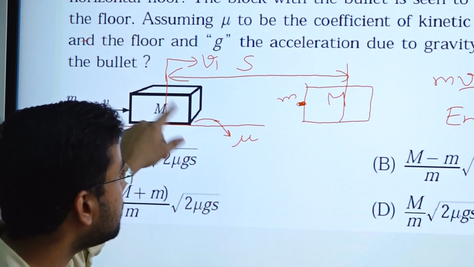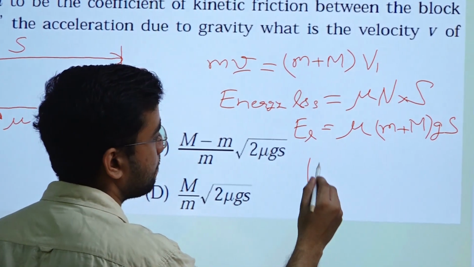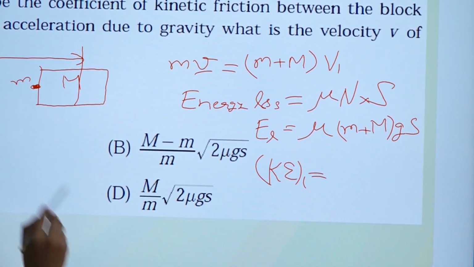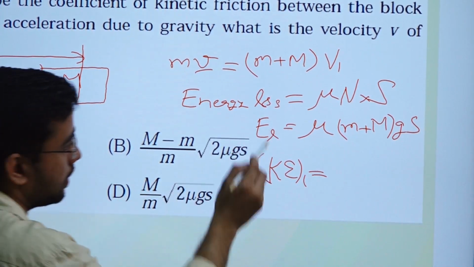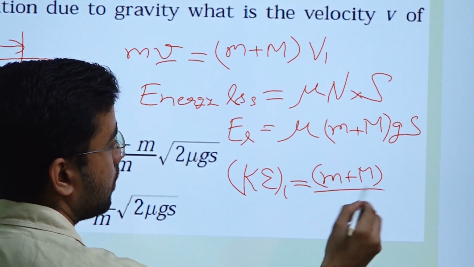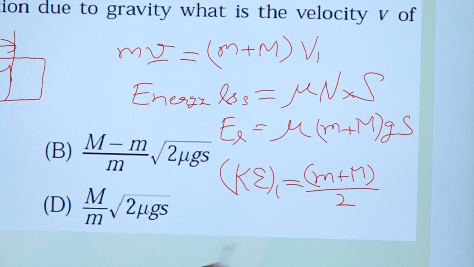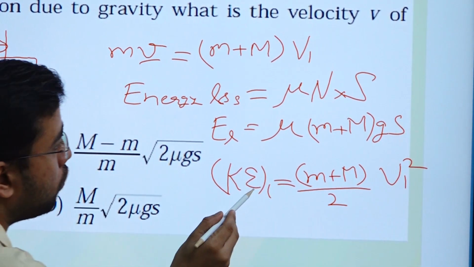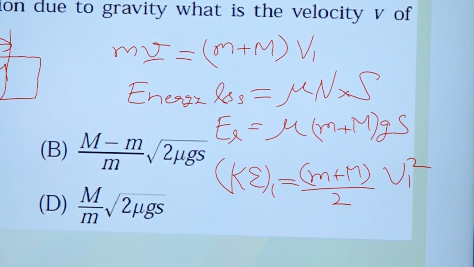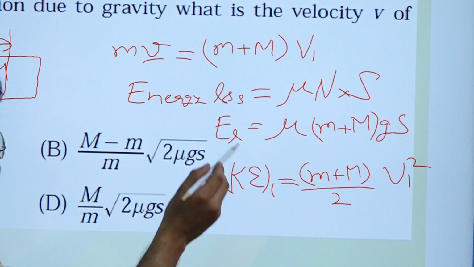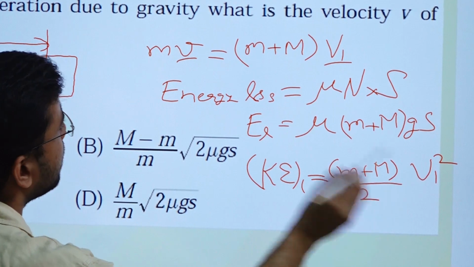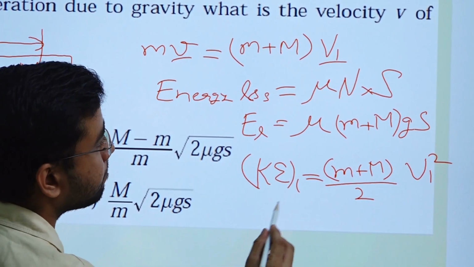What is the initial kinetic energy? (m plus M) by 2 into v1 square. This whole kinetic energy will convert into heat, that is, friction loss. So we will equate KE1 equal to EL, and then put the v1 value here and find small v from there.